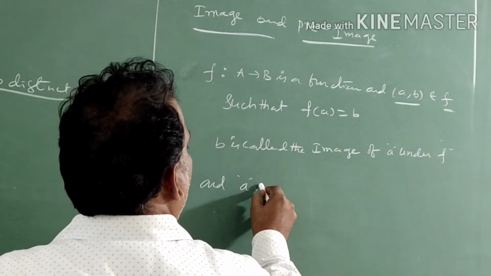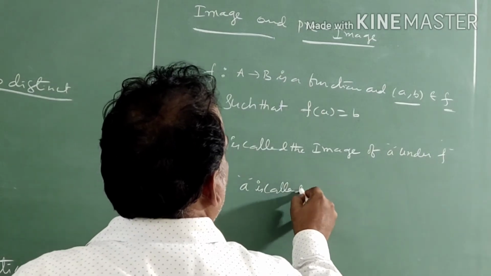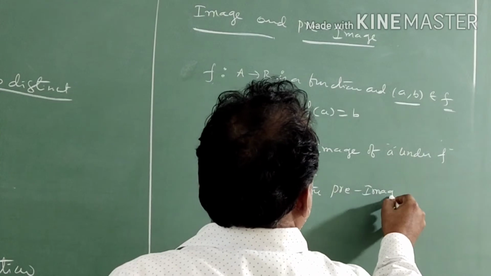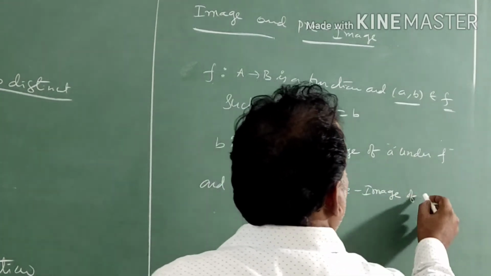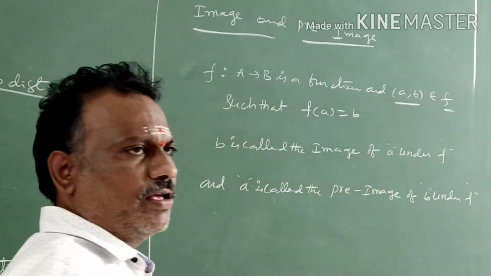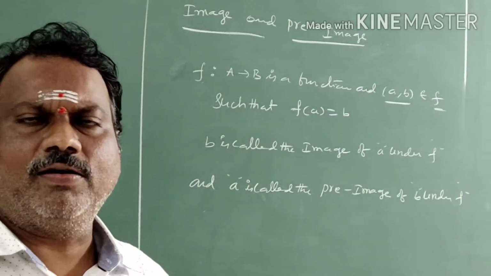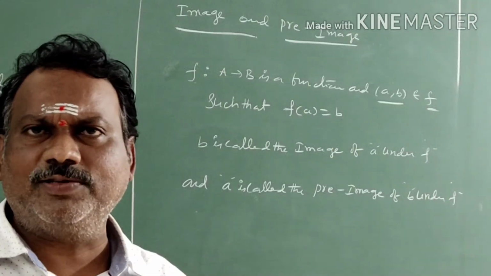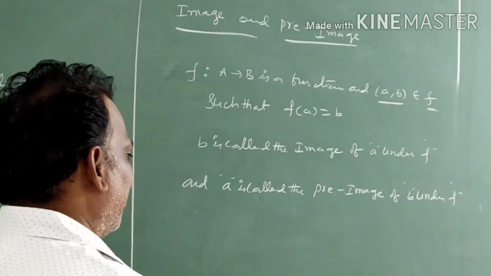And a is called the pre-image of b under f. So this is the main difference between image and pre-image. What is meant by image and what is meant by pre-image? That I will explain with an example.